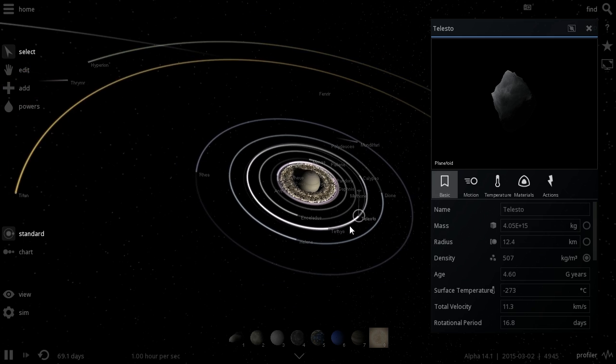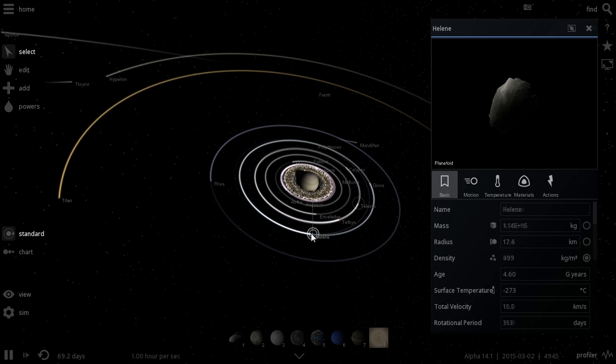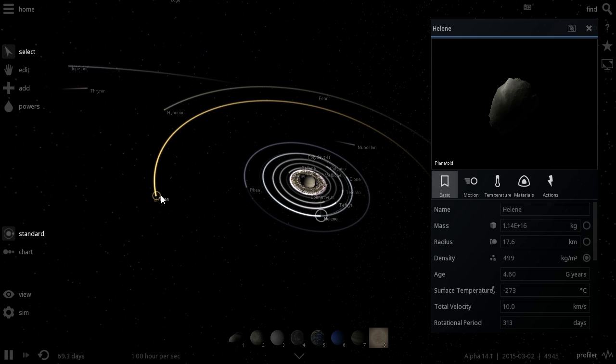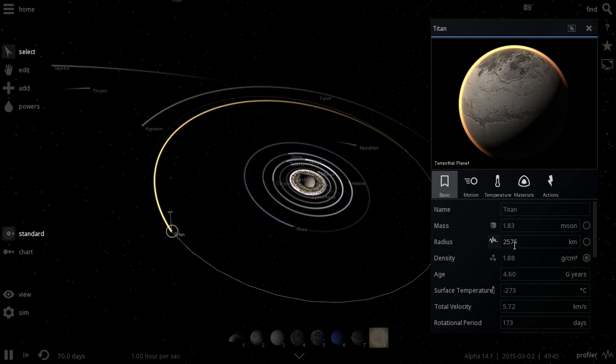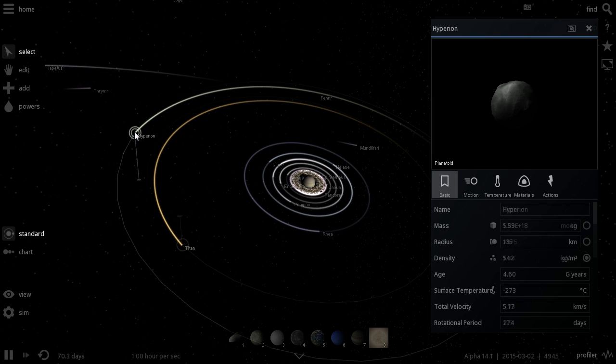Now, interestingly, when it comes to satellites of Saturn, there's really only one that is worth looking at, and it's Titan. Titan actually has something like 98% of the entire mass of all the other satellites combined. Here it is at 1.83 moons in terms of mass, and it's about 2,500 kilometers in radius. This is actually the second biggest moon after Ganymede, which is the satellite of Jupiter. And everything else is ridiculously tiny compared to it.